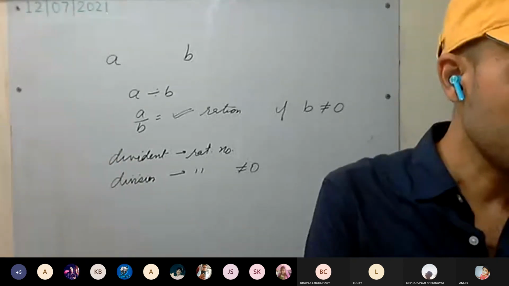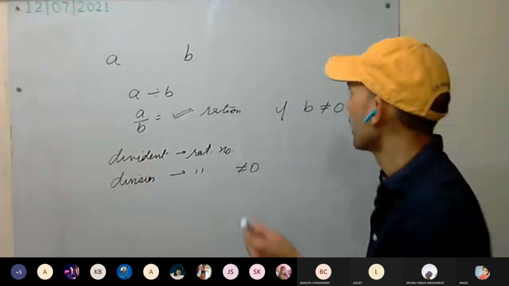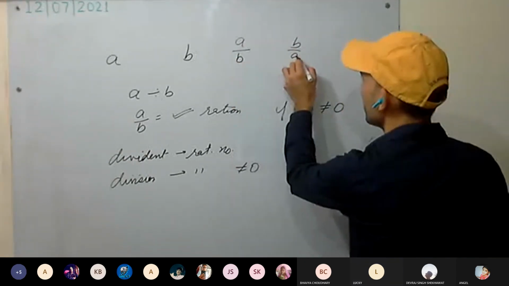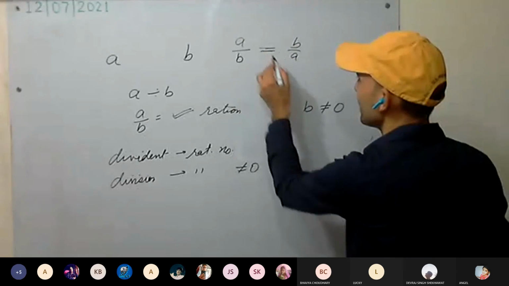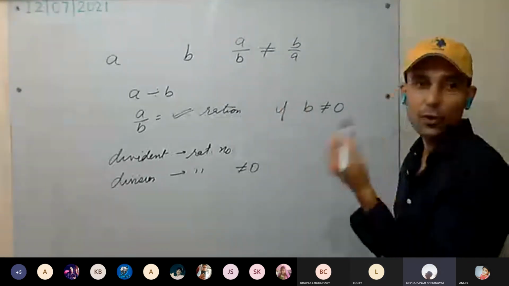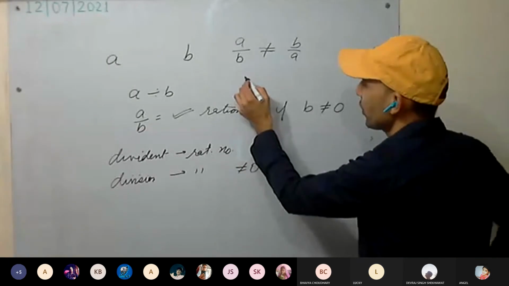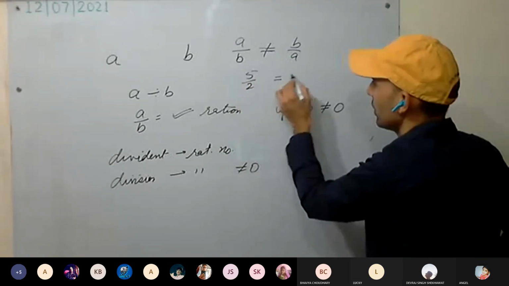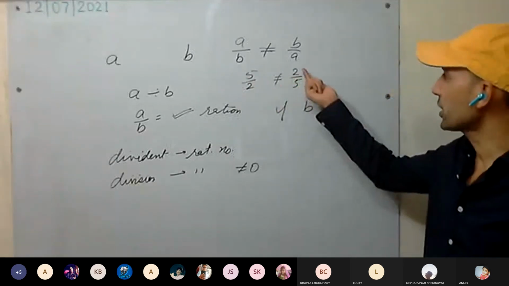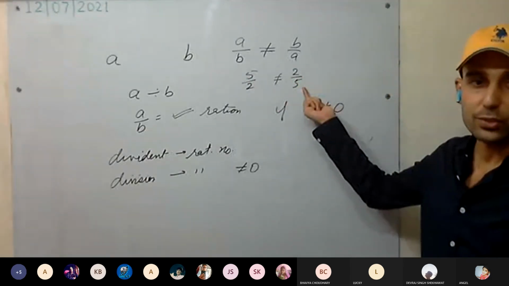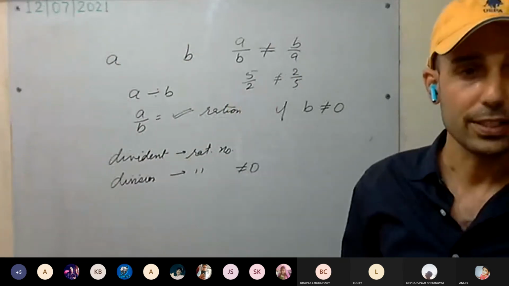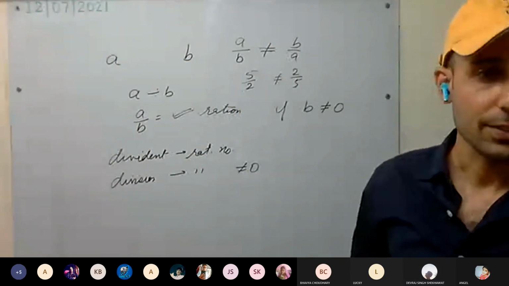Okay. Is division commutative? If I am dividing A by B and B by A, are they the same? No, sir. They are not the same. So do they follow the commutative law? If I divide 5 by 2, it's not the same as dividing 2 by 5. So subtraction and division don't follow the commutative law.